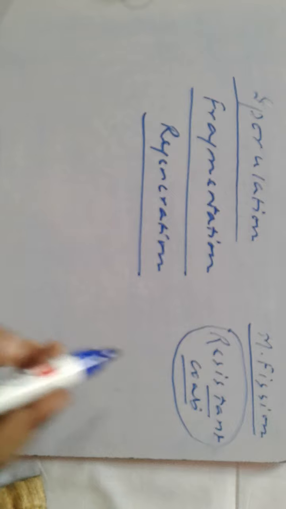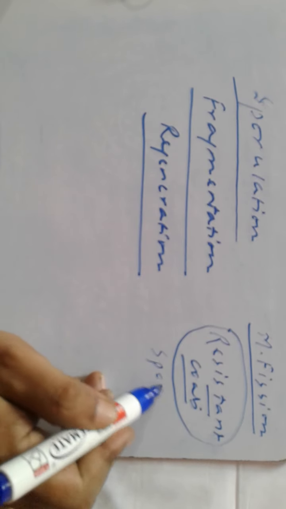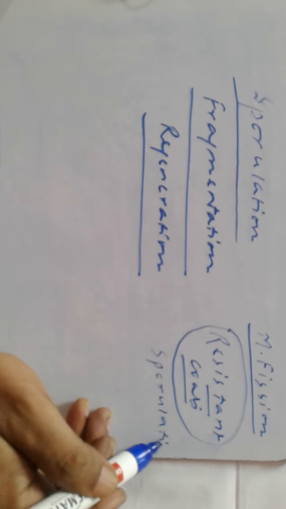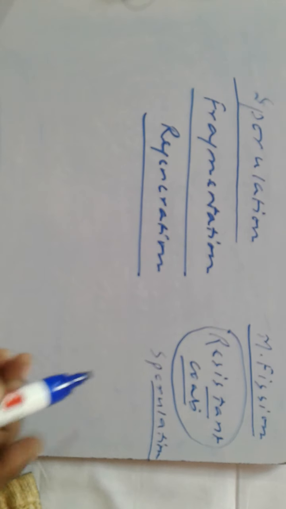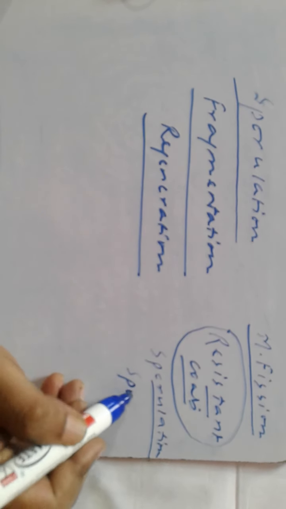This process is known as sporulation, and the encysted products, the products which are inside the cover, are known as spores.